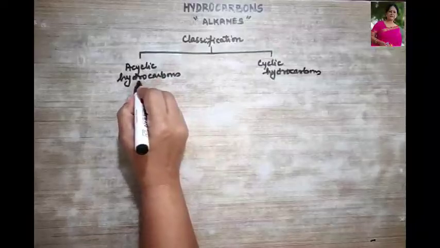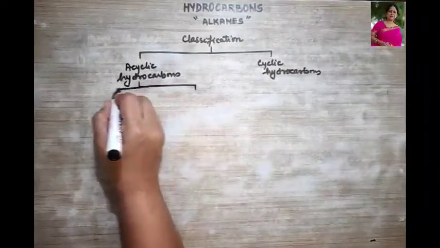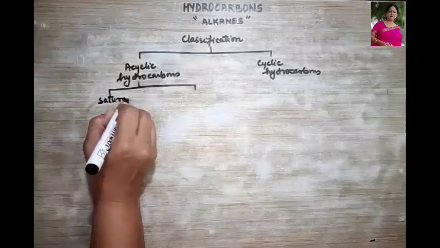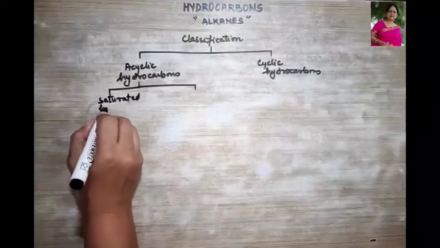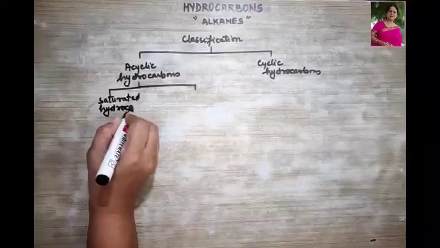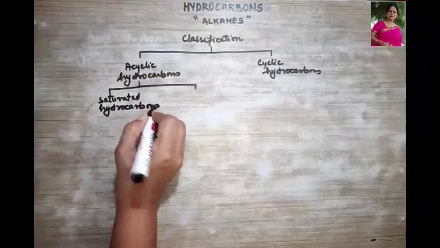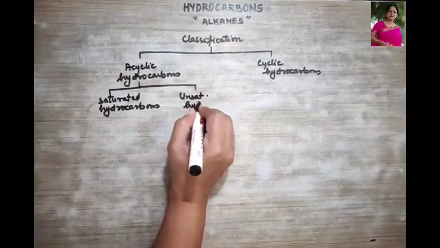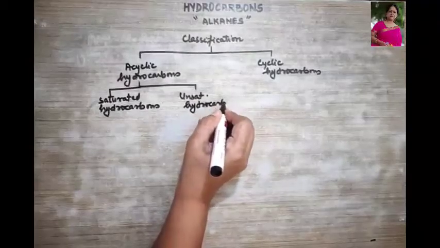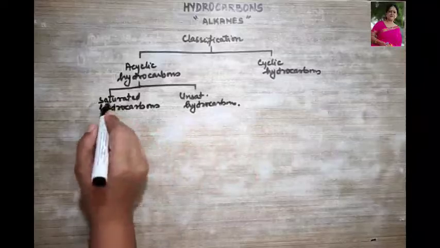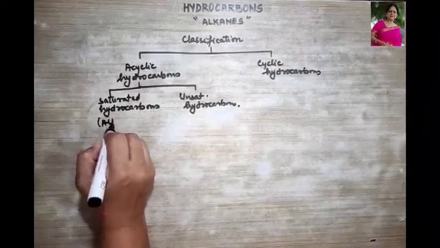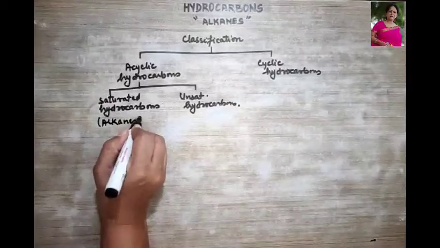Now, in acyclic hydrocarbons, we are going to discuss saturated hydrocarbons and unsaturated hydrocarbons. Okay. So now, what are saturated hydrocarbons? Saturated hydrocarbons, they are the alkanes, right?